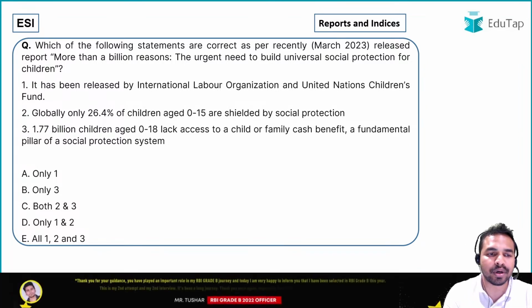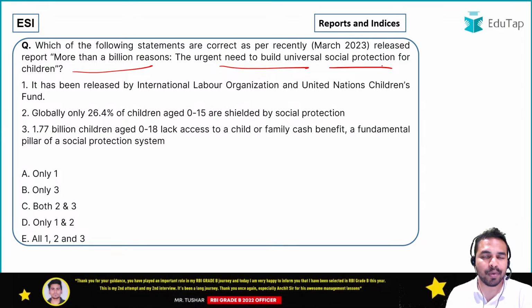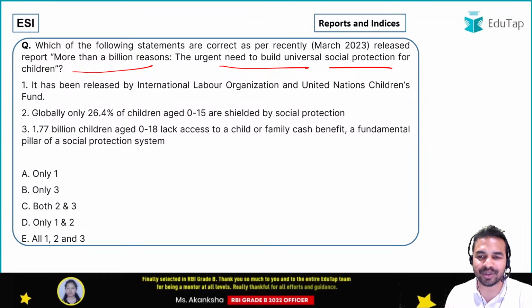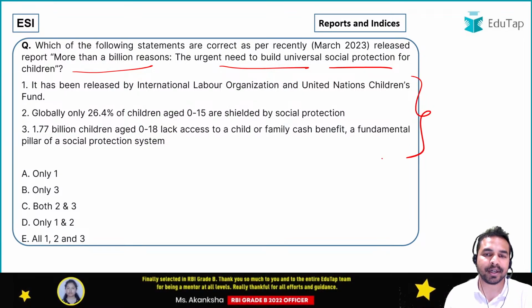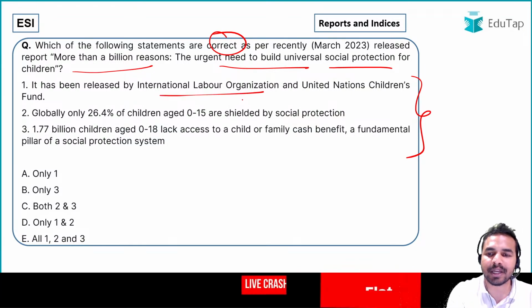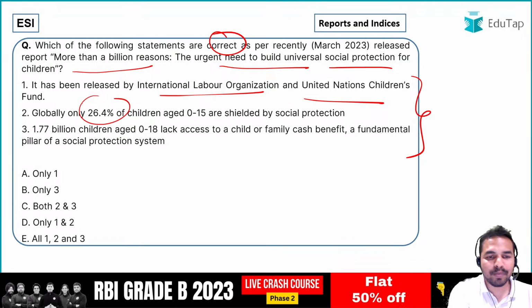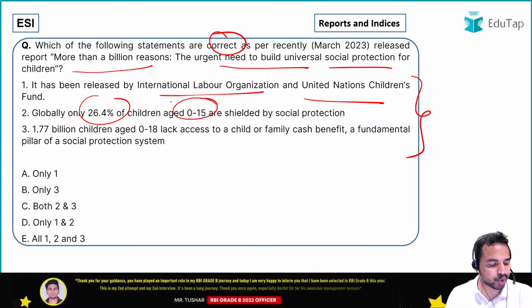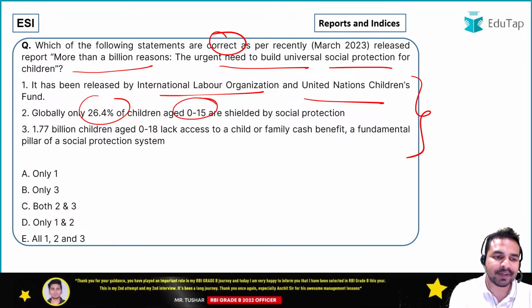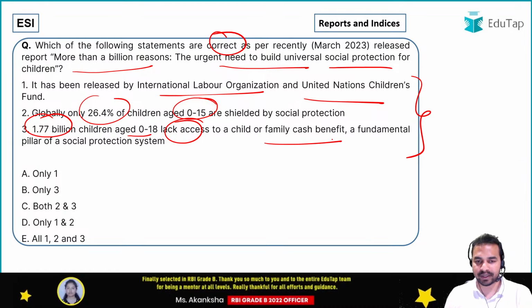The next question is from the report More than a billion reasons: the urgent need to build universal social protection. A very very important report, and here in this question you have to go through these statements and identify the statements which are correct as per this report. This is a report from the month of March 2023. The very first statement says it is released by the International Labour Organization and the United Nations Children's Fund. The second statement says that globally only 26.4% of children aged 0 to 15 are shielded by social protection. Statement 3 says 1.77 billion children aged 0 to 18 lack access to a child or family cash benefit, a fundamental pillar of a social protection system.